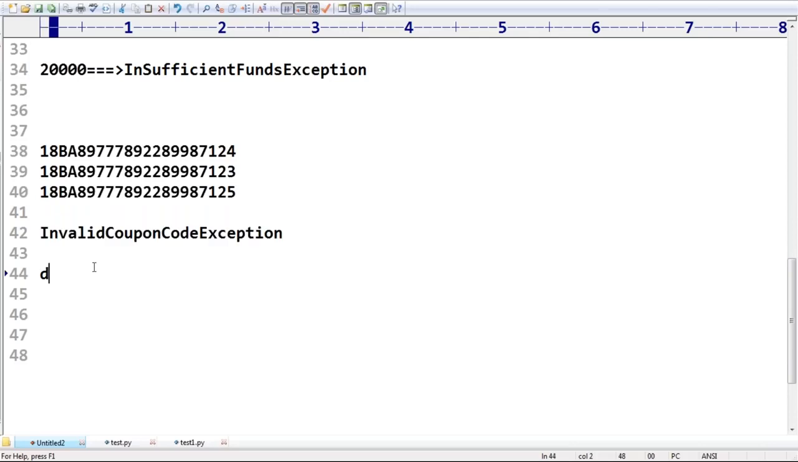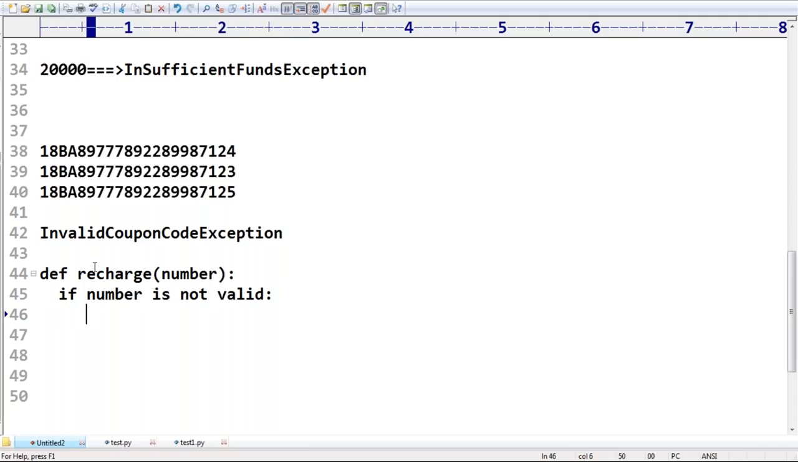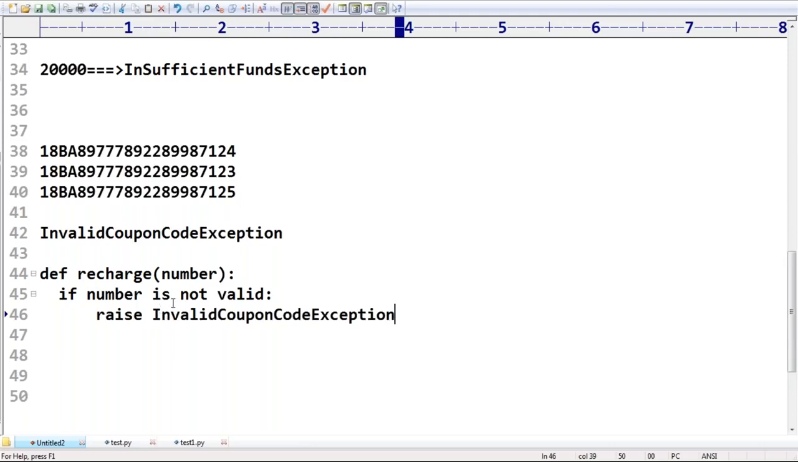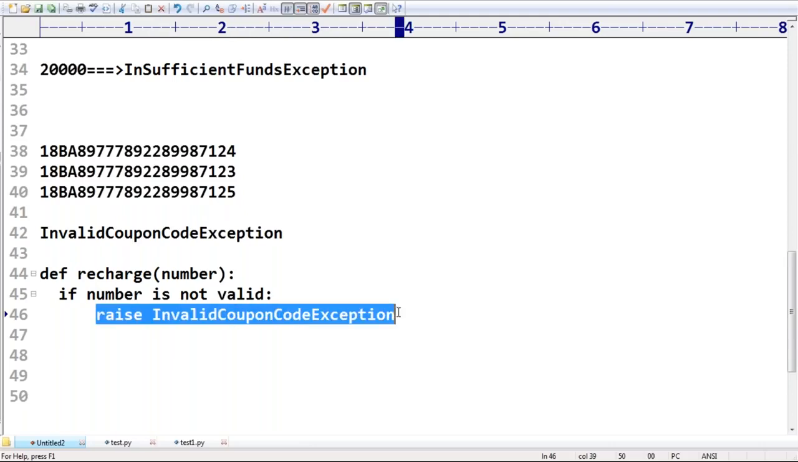Okay, sir, that's all. def recharge, like this. Some number. This is just pseudocode I am writing. If the number is not valid, then automatically raise so-and-so exception; invalid coupon code exception we have to raise. Are you able to understand? So we require to raise this exception based on our programming requirement. Python doesn't know any information about this one, right?